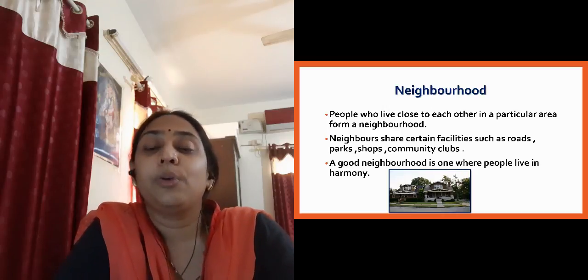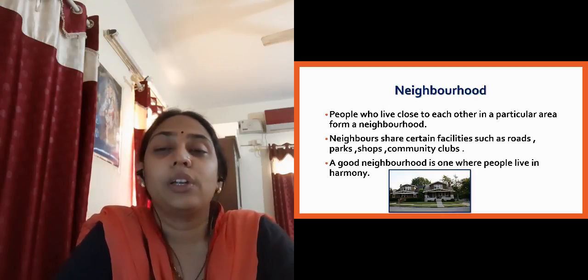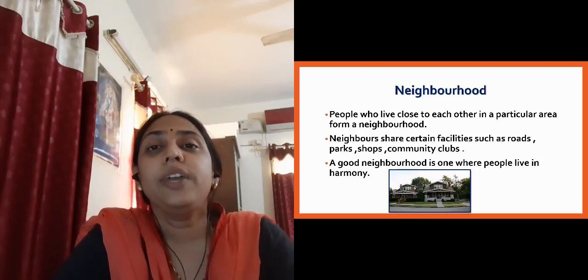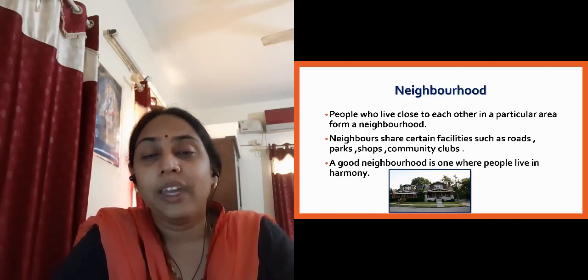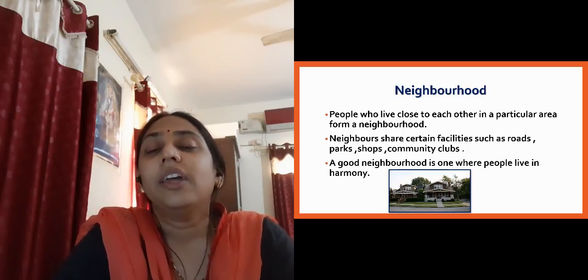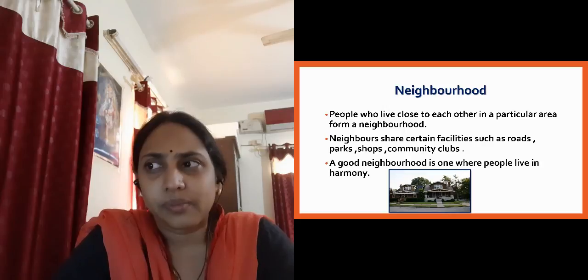Now neighborhood, what do you mean by neighborhood? Like I told you beta, man is a social animal, right? So when we live in a group in a particular area, that area is called our neighborhood, right?